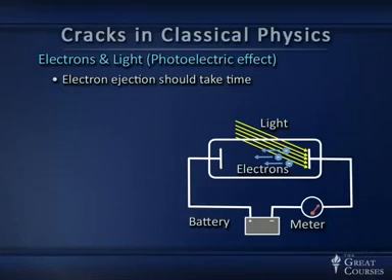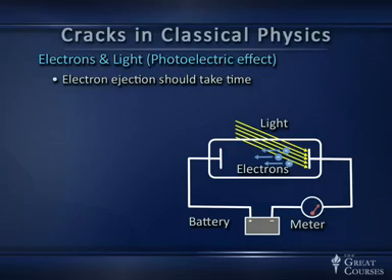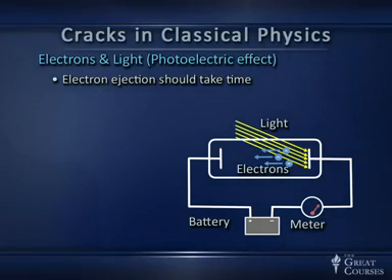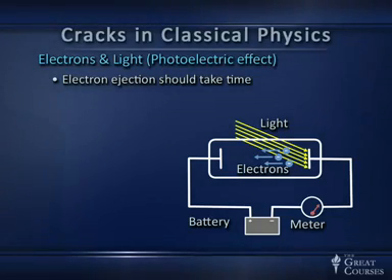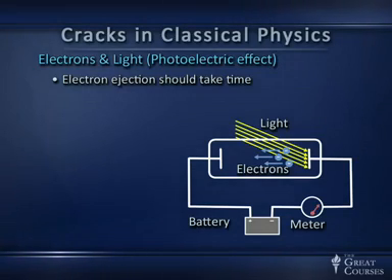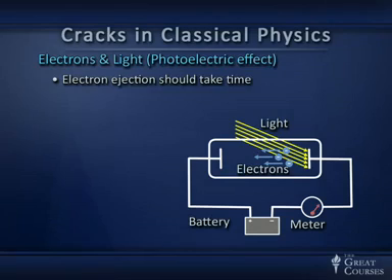Well, first of all, electron ejection should take a while in this experiment. It should take a while because the energy is coming in the form of electromagnetic waves, and a given electron that's experiencing the electric force, particularly the electric force of one of these waves, is going to take a while to build up much energy. And it's going to take a significant amount of energy for that electron to be ejected from the metal it's living in. So it's going to take time.